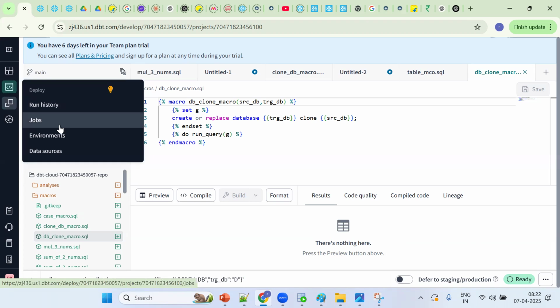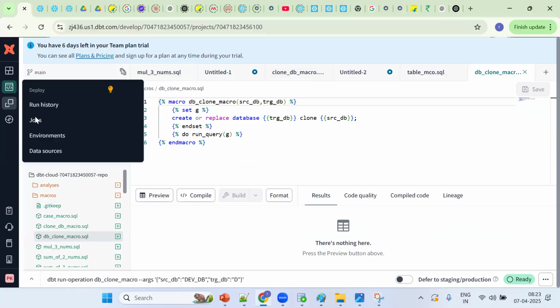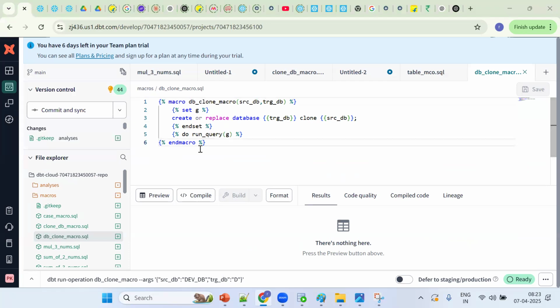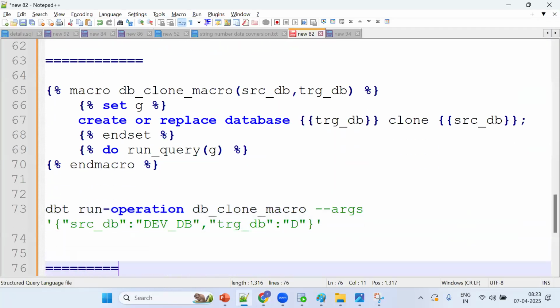Tell me, why should we take a backup generally? Why should we make a clone? Because I want to take this database data backup for testing purposes or some future reference. So every month we want to make it a schedule. We can create this macro, put it inside our jobs, and trigger it by using cron. We'll see the same here somewhere. Generally we practice like this. So far good.